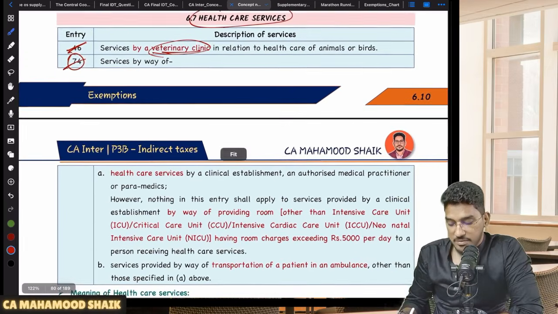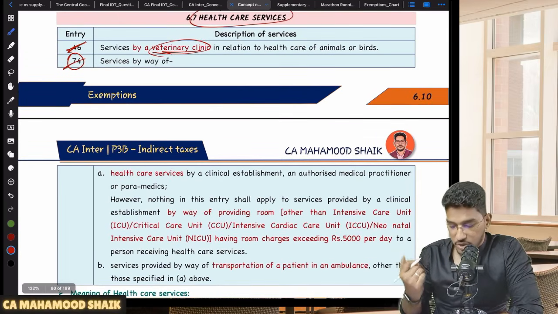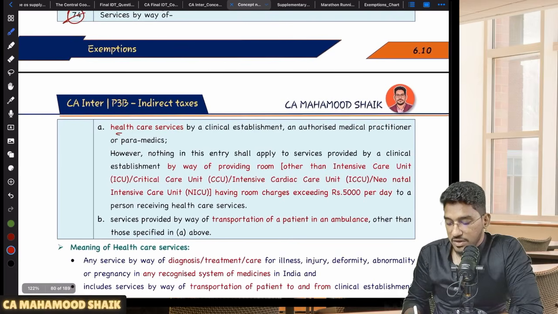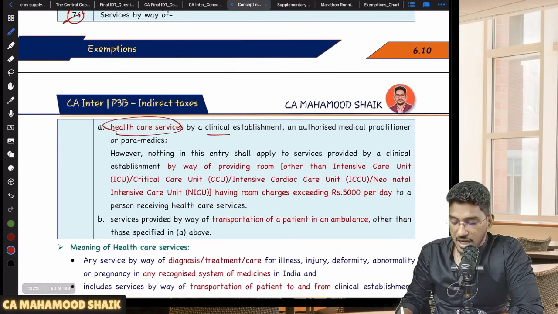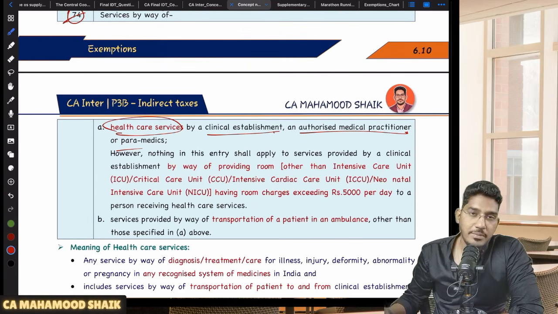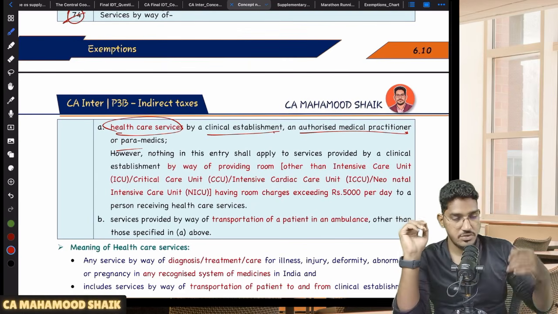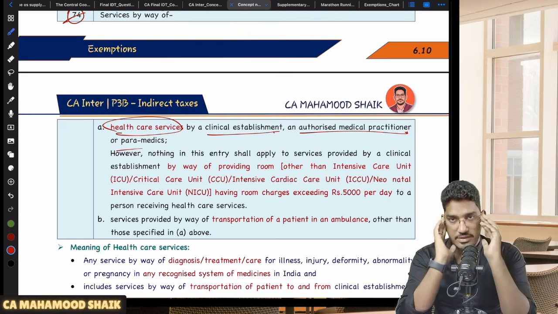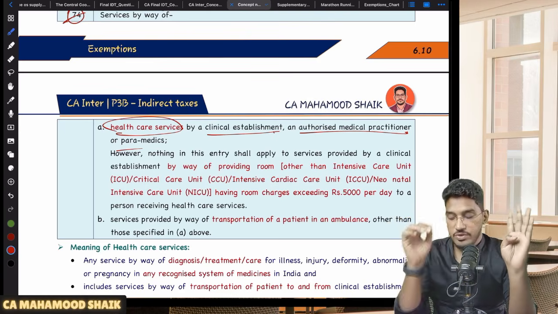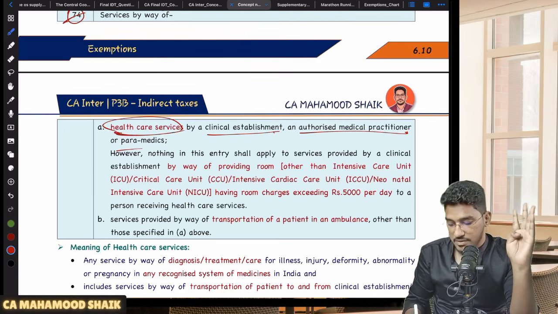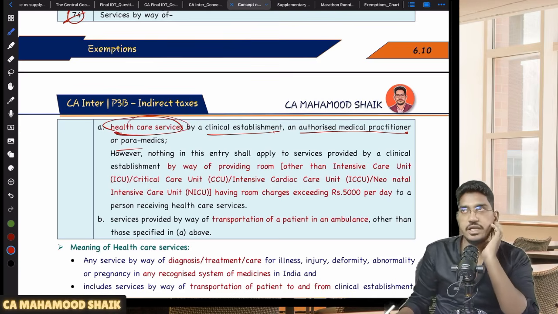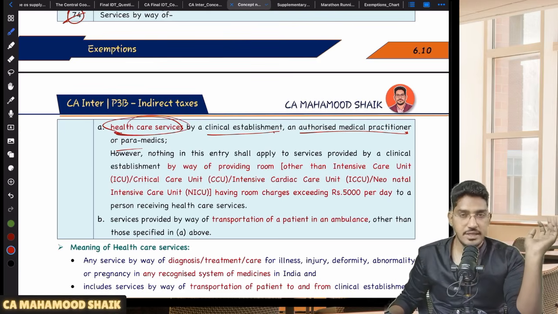Then apart from that, now let us come to the human beings. Services provided by way of healthcare services, which is provided either by a clinical establishment or authorized medical practitioner or paramedics, is exempted. So now what they are saying, healthcare services are exempted. Now you have to know what you mean by healthcare services. They did not leave it to your choice to decide what is a healthcare service and what is not.